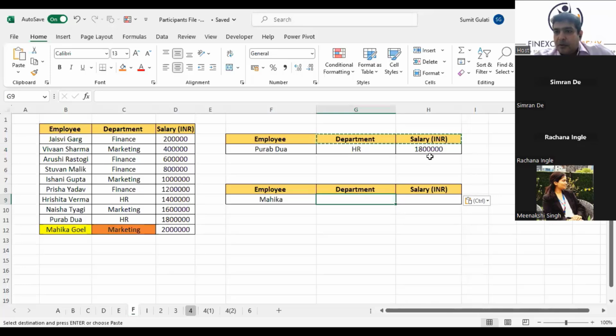So when we have to get both values at a time, we can say array function. Which of the array functions, Vipin? Just try this one. Others, please try this one. The question is, I don't have the complete name. I don't remember Mahika Goyal. I only remember Mahika. And I want her department and salary to be retrieved. Or I only remember Ishani. I don't remember the complete name. How do I write the formula here so that the complete department and salary of this person comes out whenever I type the first name?